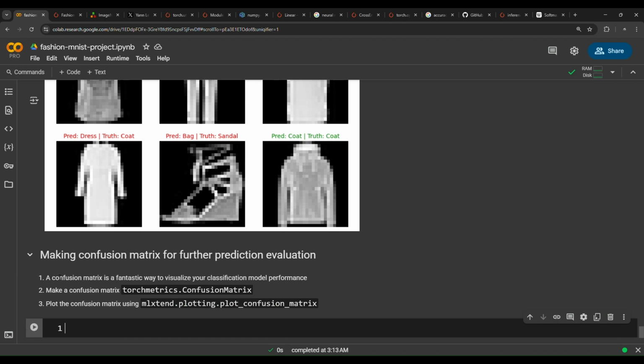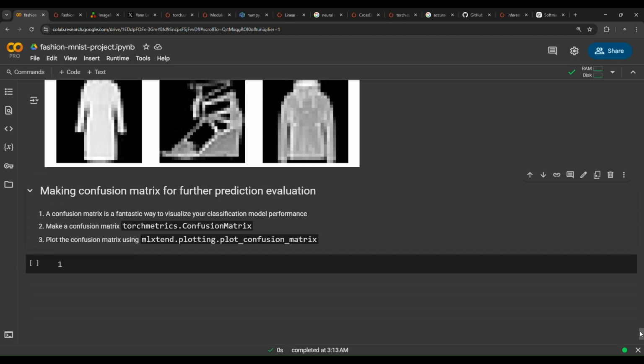So as we said before, a confusion matrix is a fantastic way to visualize your classification model performance. Make a confusion matrix using the torchmetrics ConfusionMatrix class, and then plot the confusion matrix using mlxtend plot_confusion_matrix. So let's do these steps right now. First of all, we need to make predictions over all the test data samples.